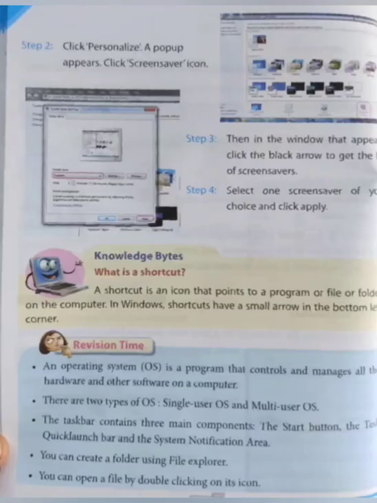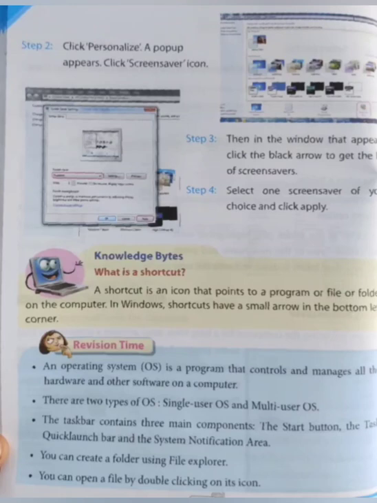Now step 2, from that pop-up menu you have to click on the personalize option. As soon as you click on the personalize option, a window will appear in front of you. You have to click on the screensaver icon. As in the figure you can see the screensaver icon in the right side corner. So you have to click on the screensaver icon.